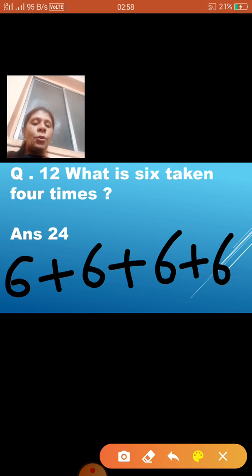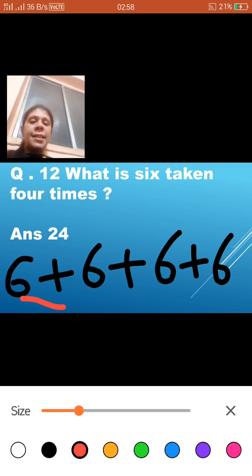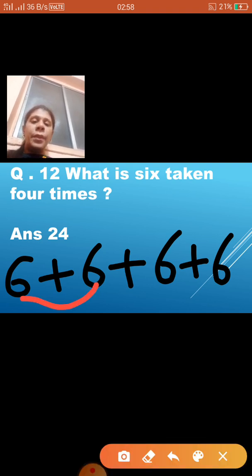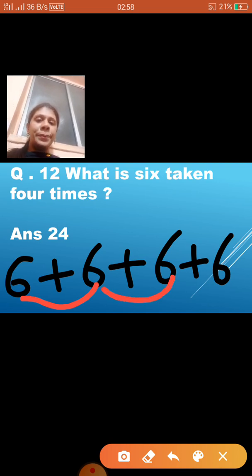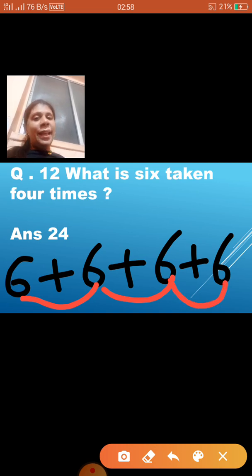Now if we add also, children, 6 4 times, see, 6 plus 6 plus 6 plus 6. If we add 6 plus 6 it will be 12, correct? Then 12 plus 6 will be 18, and 18 plus 6 will be 24.